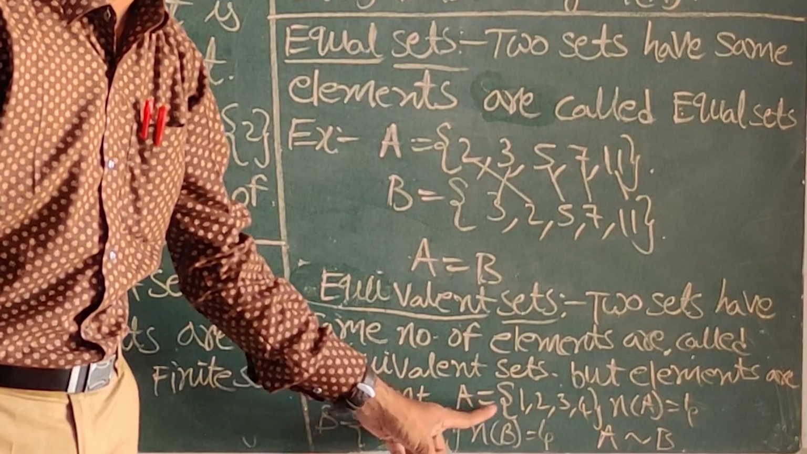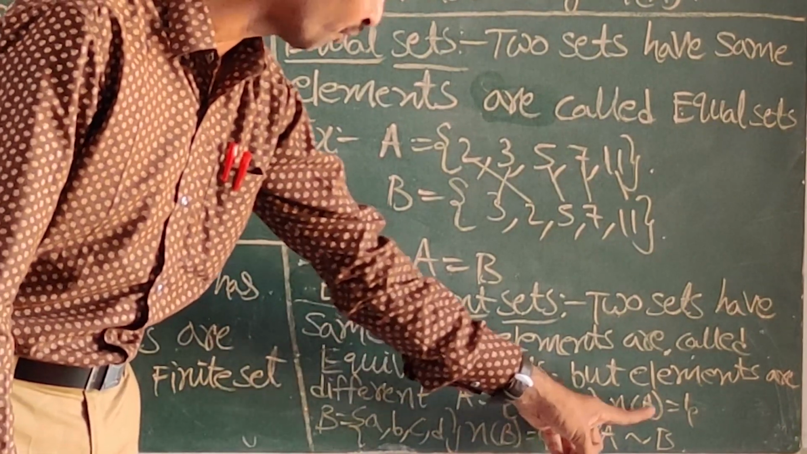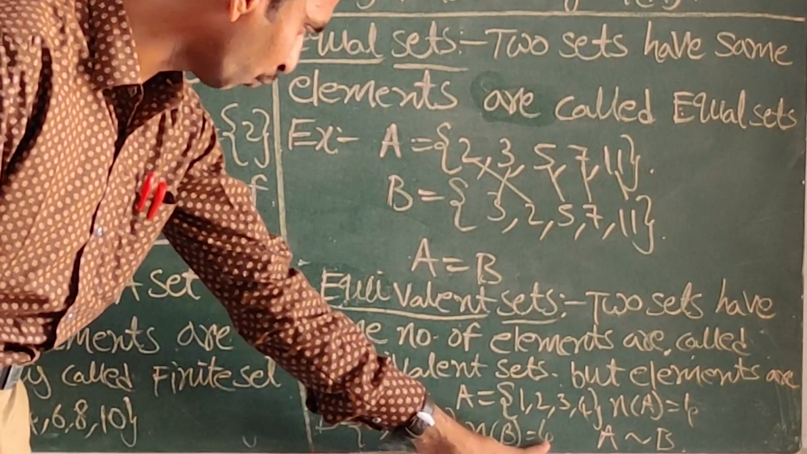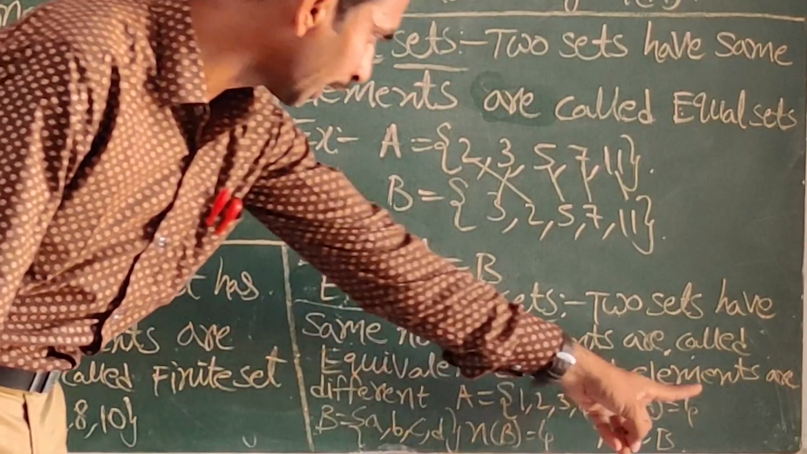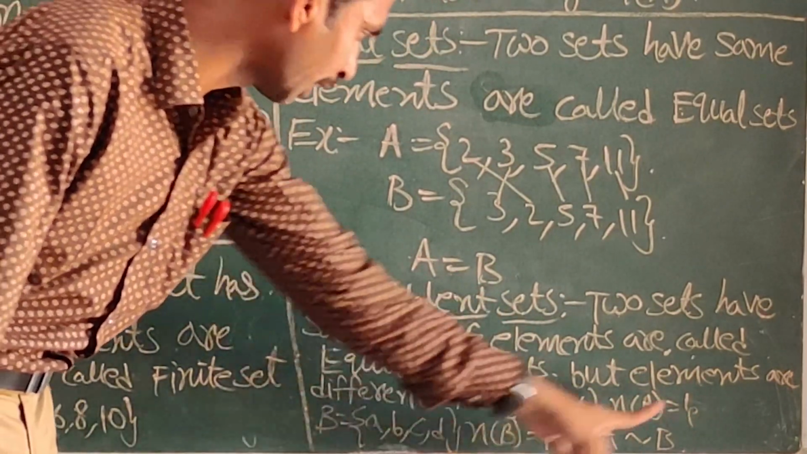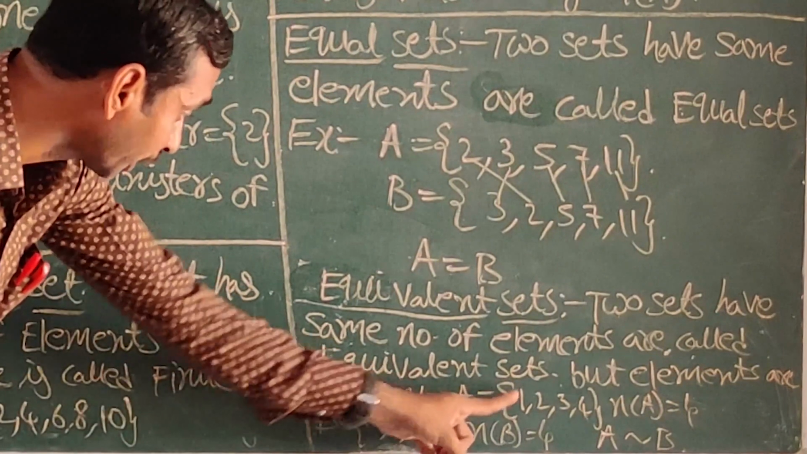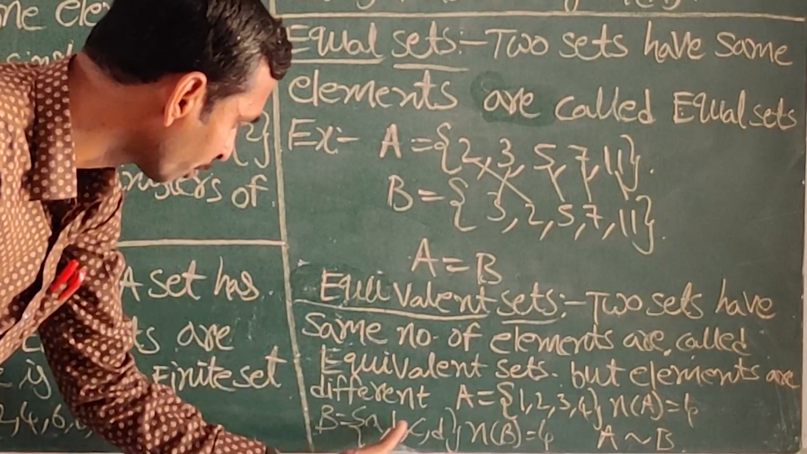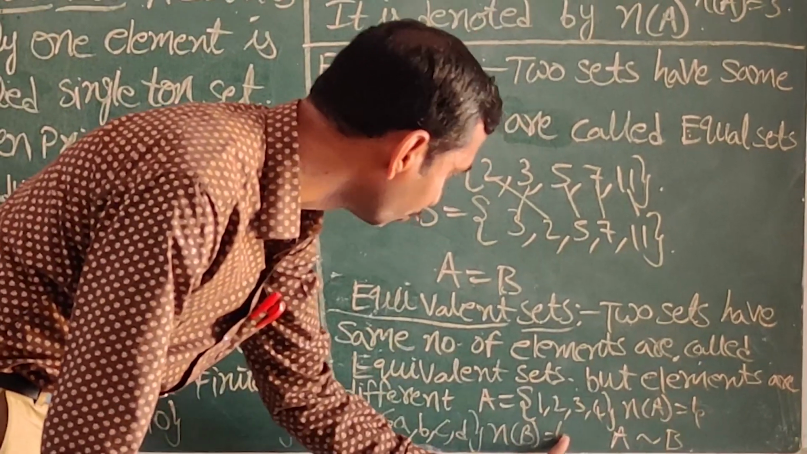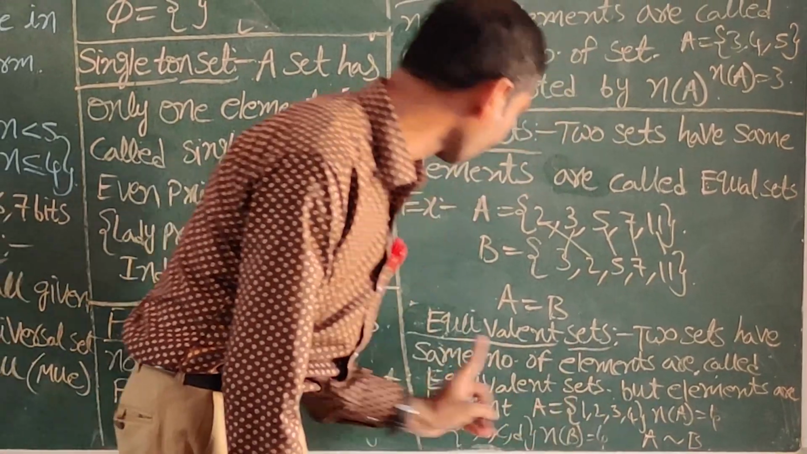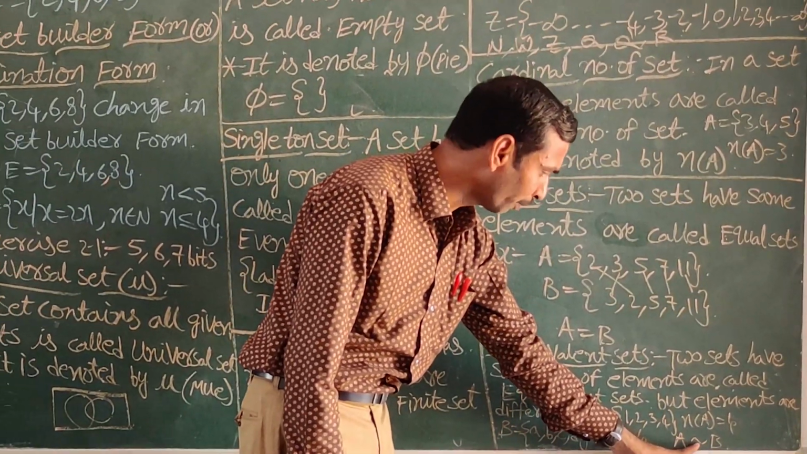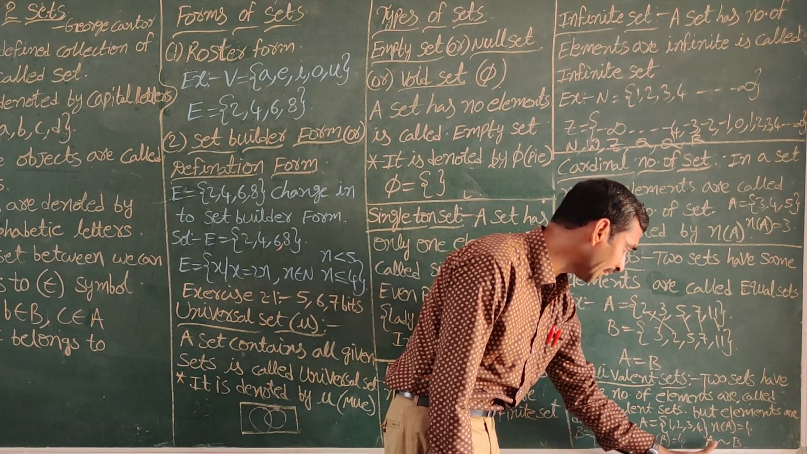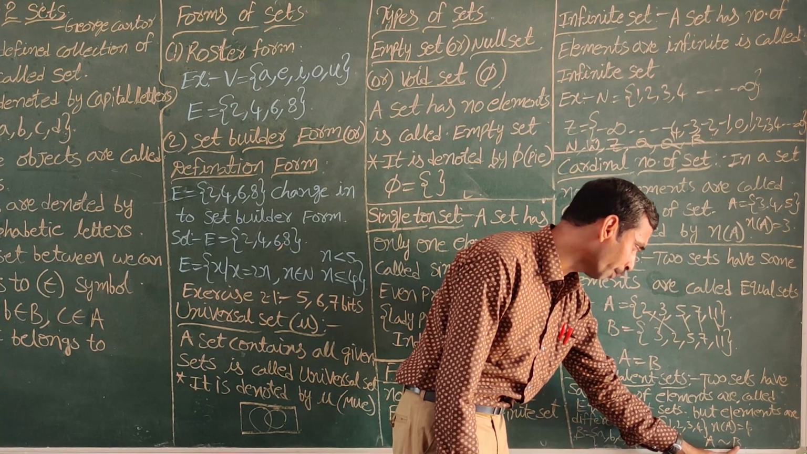Suppose, for example, A = {1, 2, 3, 4}. Here how many elements are there? n(A) = 4. And B = {a, b, c, d}. Here how many elements are there? 4 elements. n(B) = 4. The number of elements is equal, but the elements are not equal. Here a is not equal to 1, b is not equal to 2. The elements are different but the number of elements is equal. So these two sets are called equivalent sets. This is the symbol for equivalent sets: A is equivalent to B.